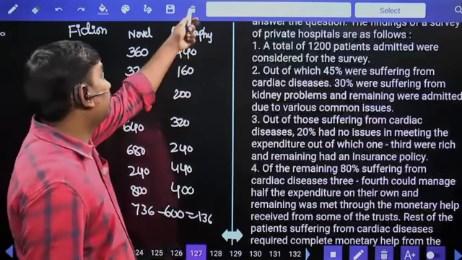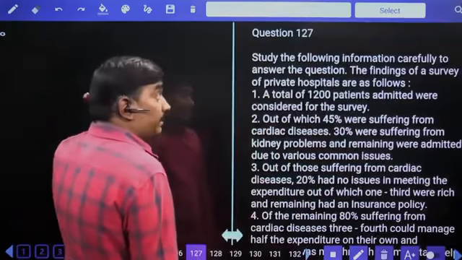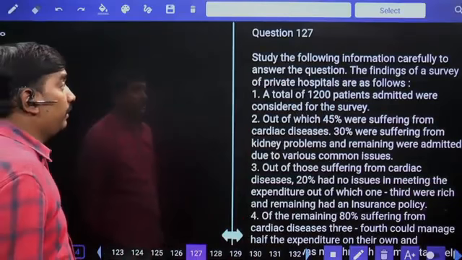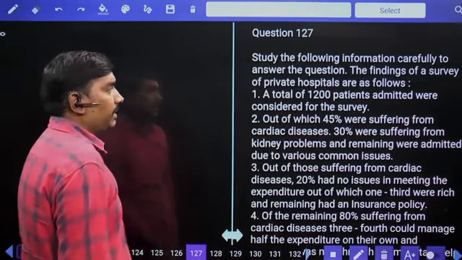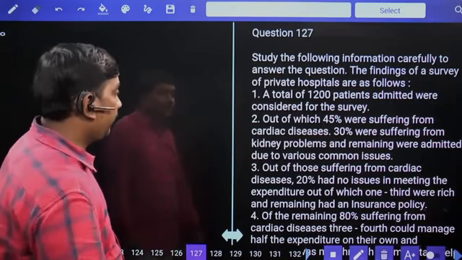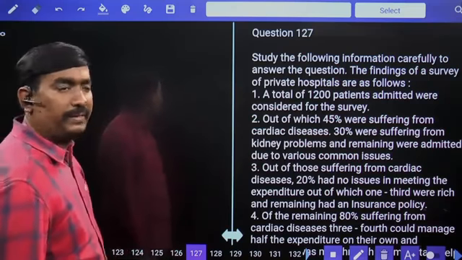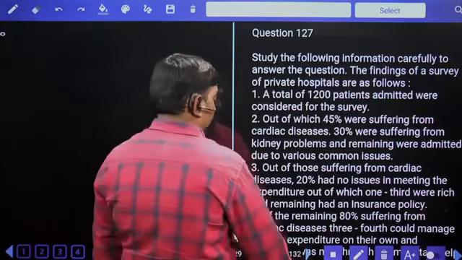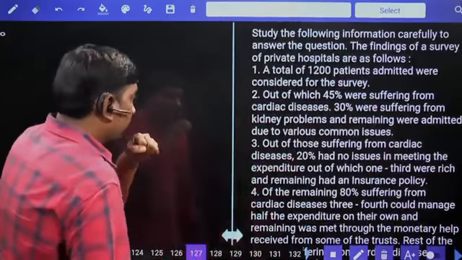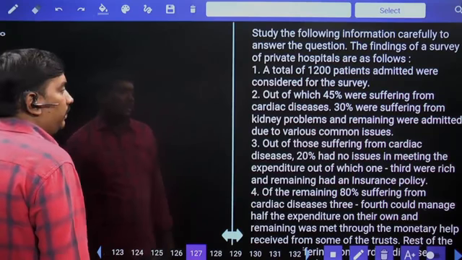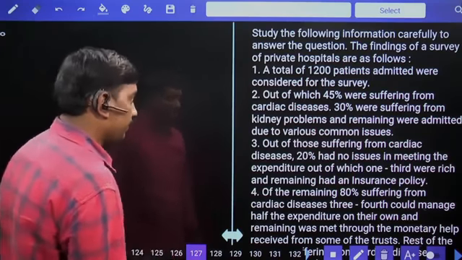Next, caselet. Study the following information carefully to answer the given questions. The findings of a survey of private hospitals are as follows. A total of 1200 patients admitted were considered for the survey. Total number of patients are 1200. Out of which 45% were suffering from cardiac diseases, 30% were suffering from kidney problems, and the remaining were admitted due to various common issues.